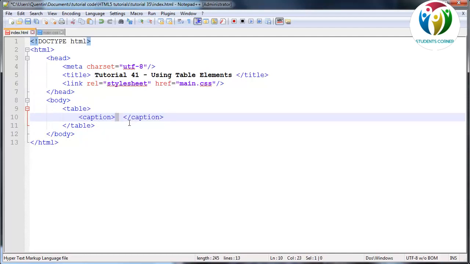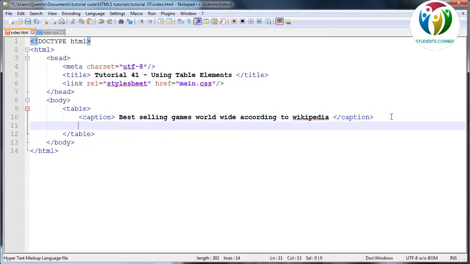So let's go ahead now and actually give this table a caption. I'm going to create a table that contains the best selling games worldwide. So let's make that the caption: best selling games worldwide. And this is actually according to Wikipedia, so that is where I got my information from. Not that it's reliable or anything, but I needed some data to actually fill a table with, so that's where I got it from.